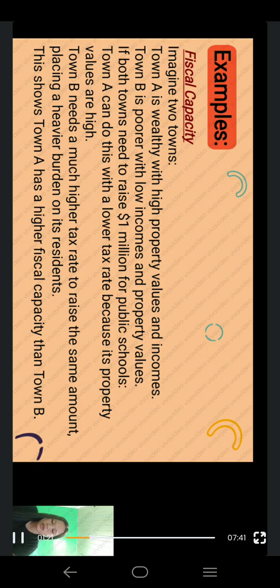Town B needs a much higher tax rate to raise the same amount, placing a heavier burden on its residents. So this shows Town A has a higher fiscal capacity than Town B.